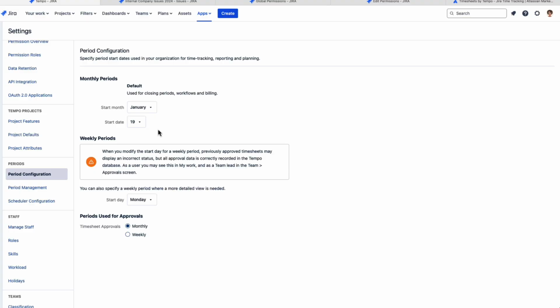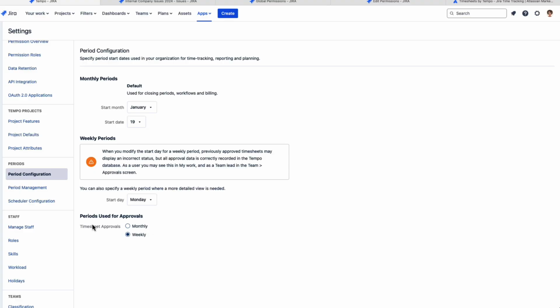And for the approvals, we'll go down here. You can set the cadence of how often you want timesheets to be approved, that whole process. Monthly is often enough for a lot of companies since there's a little bit of overhead required with having people submit their timesheets and then get them approved. But you can also choose weekly if you need it to be done frequently.